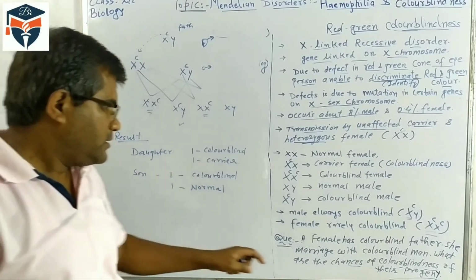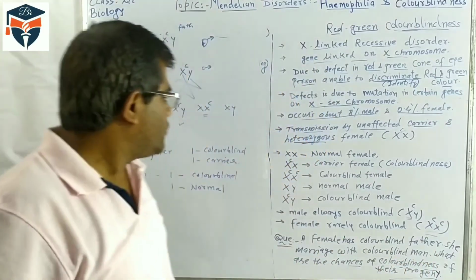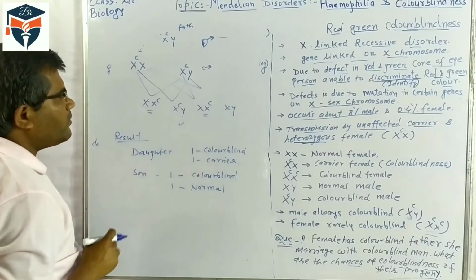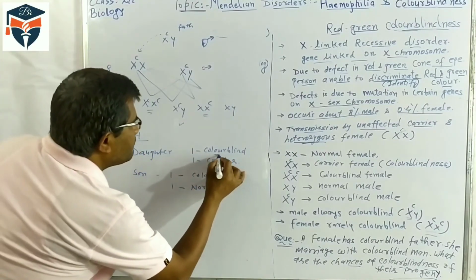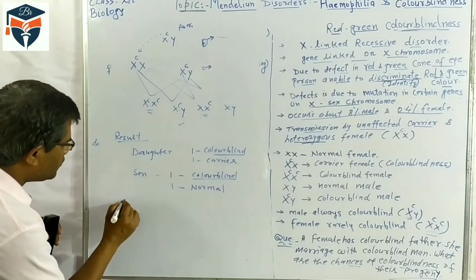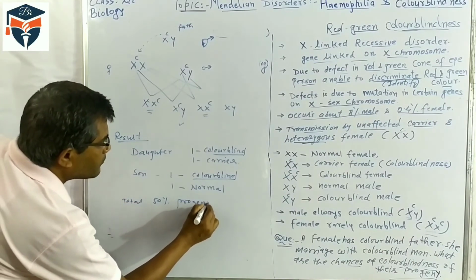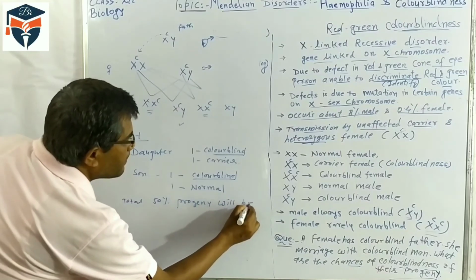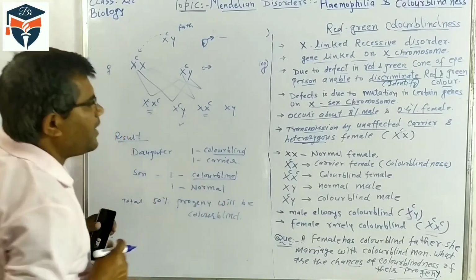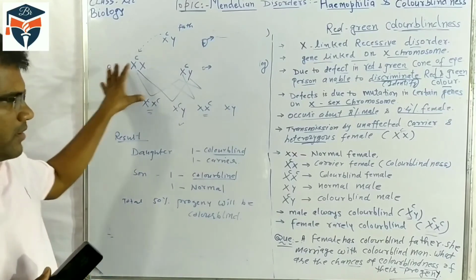The question asks what are the chances of color blindness in their progeny. If 4 progeny are born, out of 4 progeny how many will be color blind? This one and this one, 2 are color blind. So it means 50% of progeny will be color blind. It depends on the question and what they are asking. But we should remember only this.